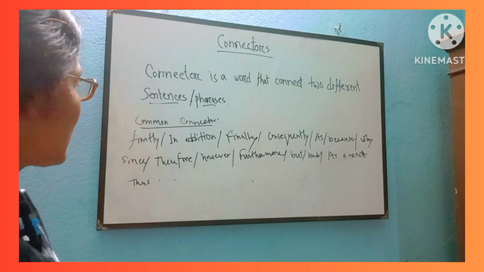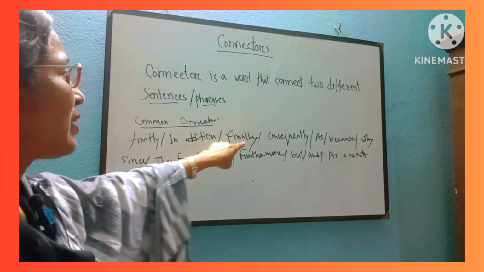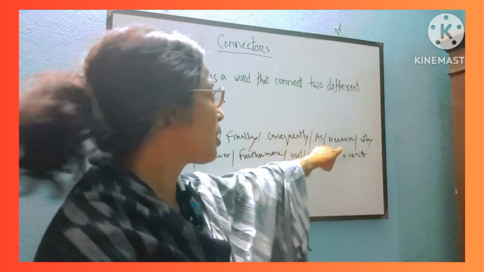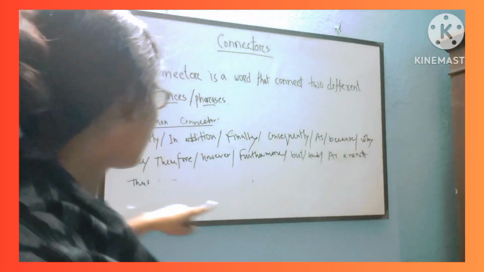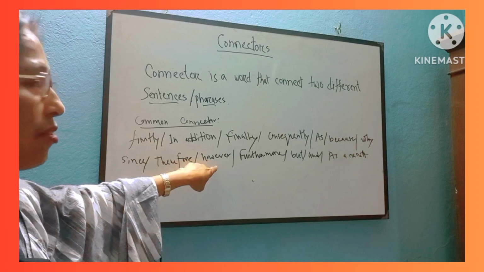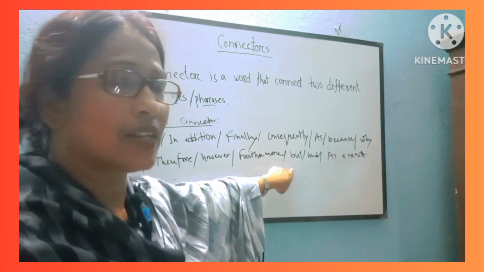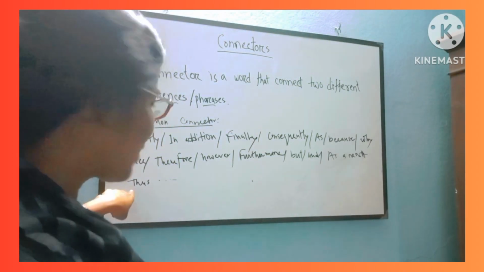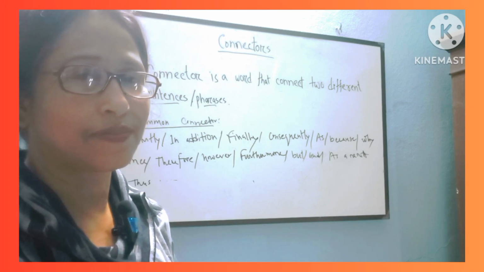Common for the exam: firstly, in addition, finally, consequently, as, because, why, since, therefore, however, furthermore, but, and, as a result, thus.